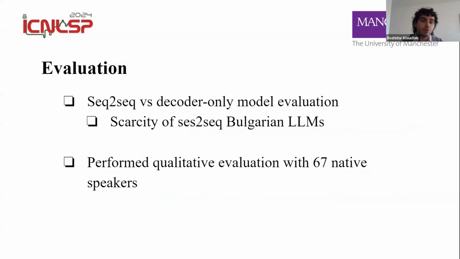And then just a few more notes. We've performed sequence-to-sequence modeling to solve this task, but we've evaluated it against GPT and Bulgarian GPT, which are both decoder-only models. Now, usually you would compare it against sequence-to-sequence models. However, there is a very large scarcity of sequence-to-sequence Bulgarian large language models, which unfortunately leads us to choose what's available in order to evaluate. And we've also performed a qualitative evaluation, meaning we made a survey with 67 native Bulgarian speakers in order to get a better understanding of the subjective aspects of our model. And our model was chosen as the most readable and the most comprehensive.